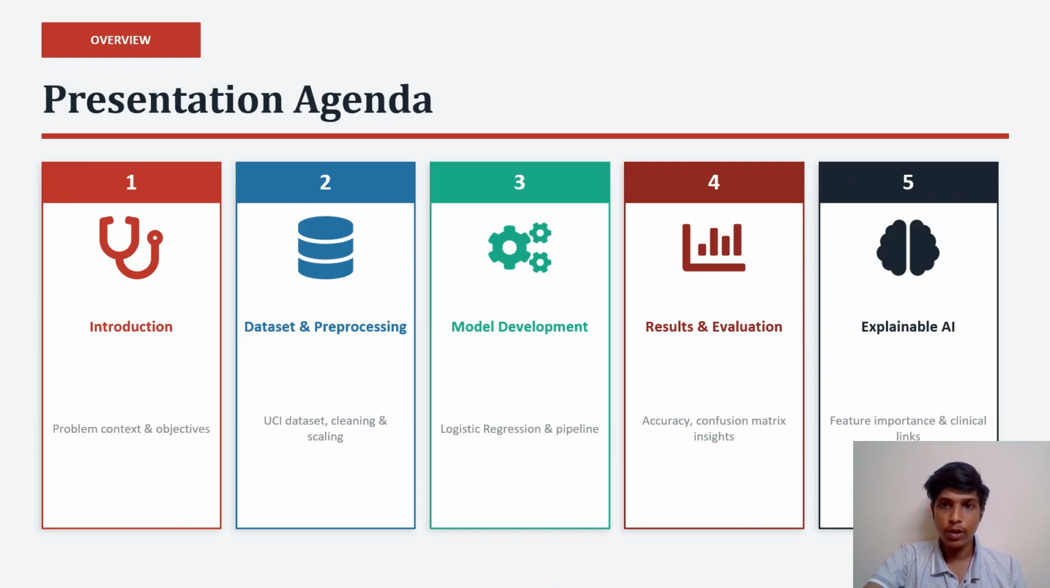Let me briefly explain what I will cover in this presentation. First, I will introduce the problem and why it is important. Then I will explain the dataset and pre-processing steps. Next, I will talk about the model used. After that, I will show the result. Finally, I will explain how explainable AI helps in understanding the model.